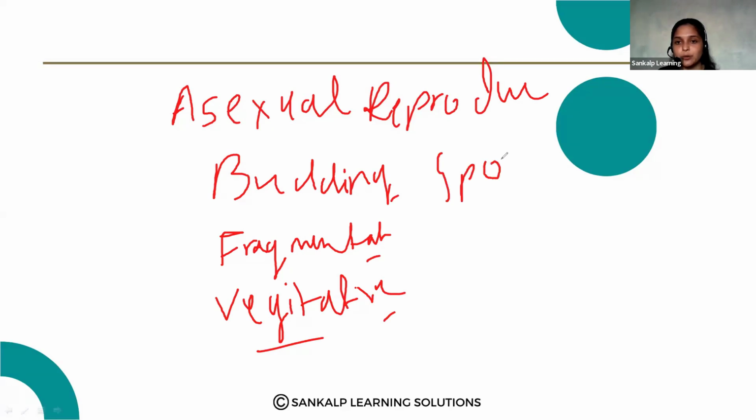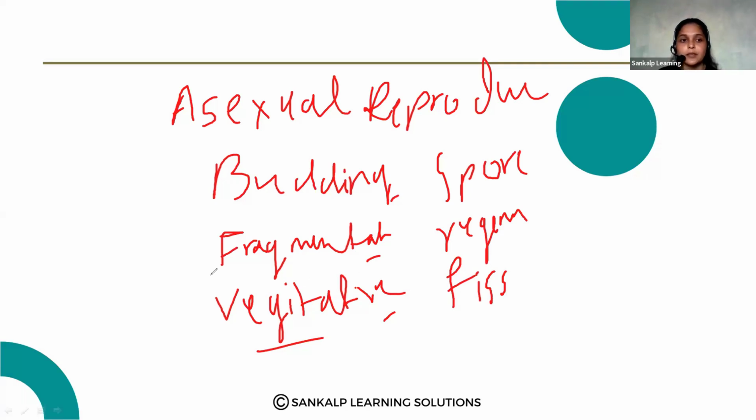This is also a type of asexual reproduction. Then regeneration and fission. So these are all the types of asexual reproduction that we studied in the first topic of this chapter.